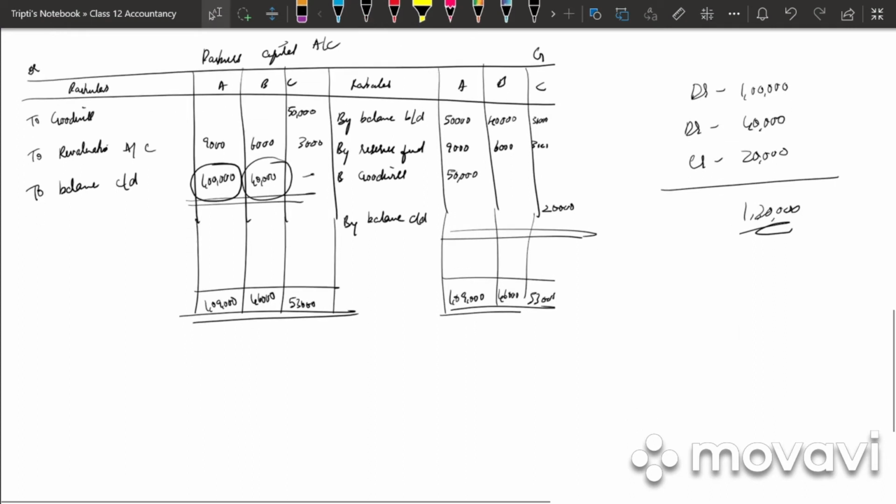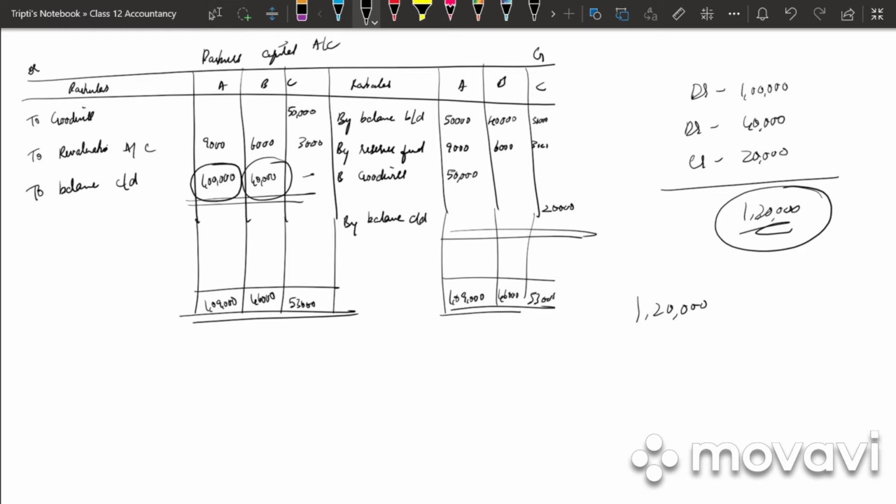So they have said that whatever is the balance of the partners will be transferred in the new profit sharing ratio. So what is the new profit sharing ratio? 1 by 3 each. So each partner should get 40,000. So this 40,000 is the new capital of all the three partners. So whatever balance is remaining with the partners will be transferred to the current account of the partners.